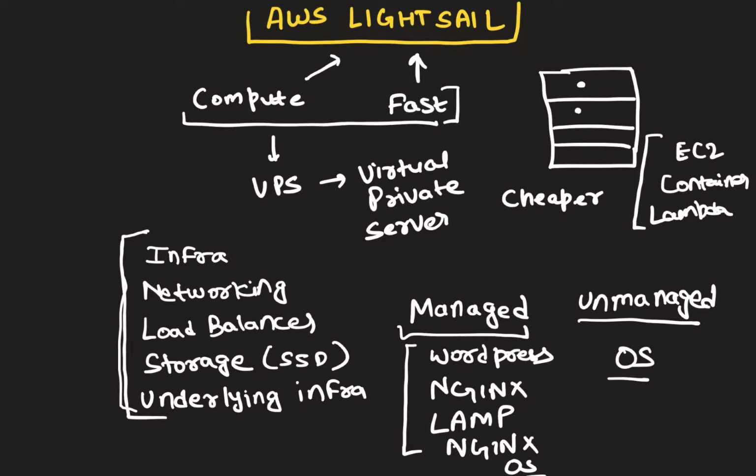These are all the benefits of what AWS Lightsail provides. It's a VPS. It provides managed and unmanaged servers. It abstracts out all the complexities of infrastructure, networking, load balancing, storage, and underlying infrastructure. It's very fast.